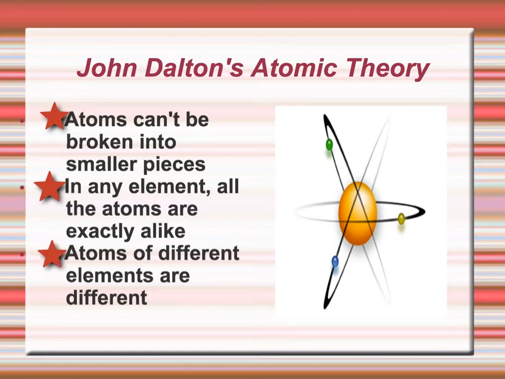Dalton also knew that atoms of different elements were different. So if you looked at a hydrogen atom and a gold atom together, they would look very different. You would be able to see a different number of protons, a different number of neutrons, and a different number of electrons. And remember still that he did not have the equipment to see those particles. So all of his ideas were based on guesses, or what we call in science inferences, based on his experiments.